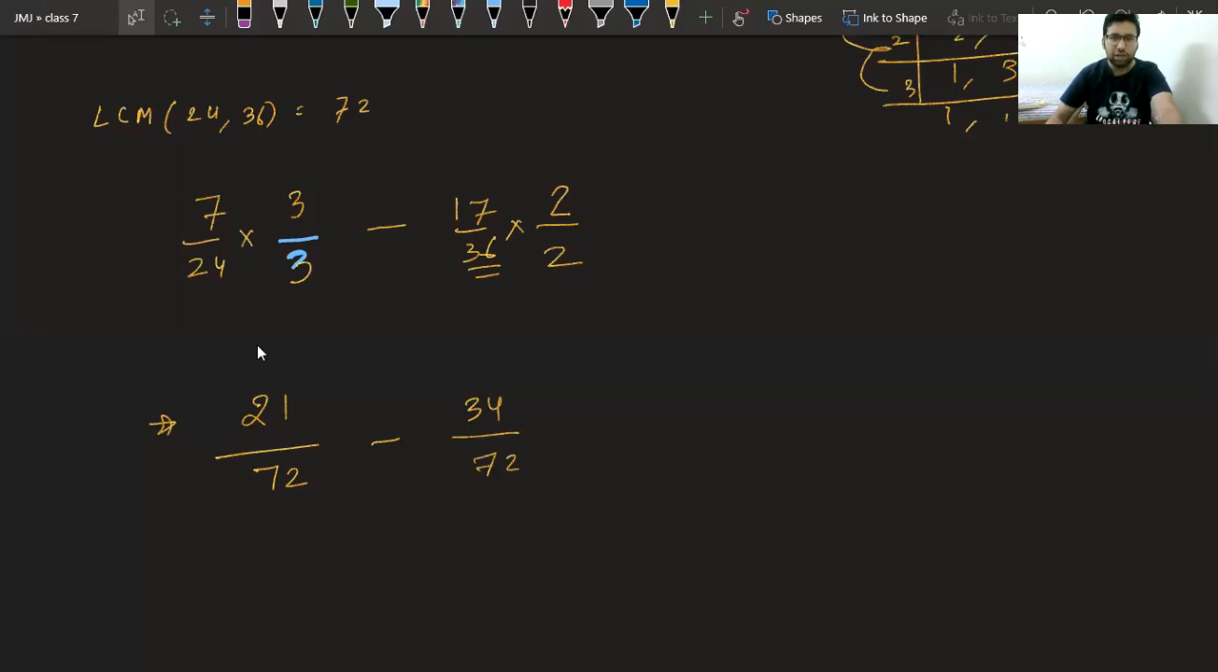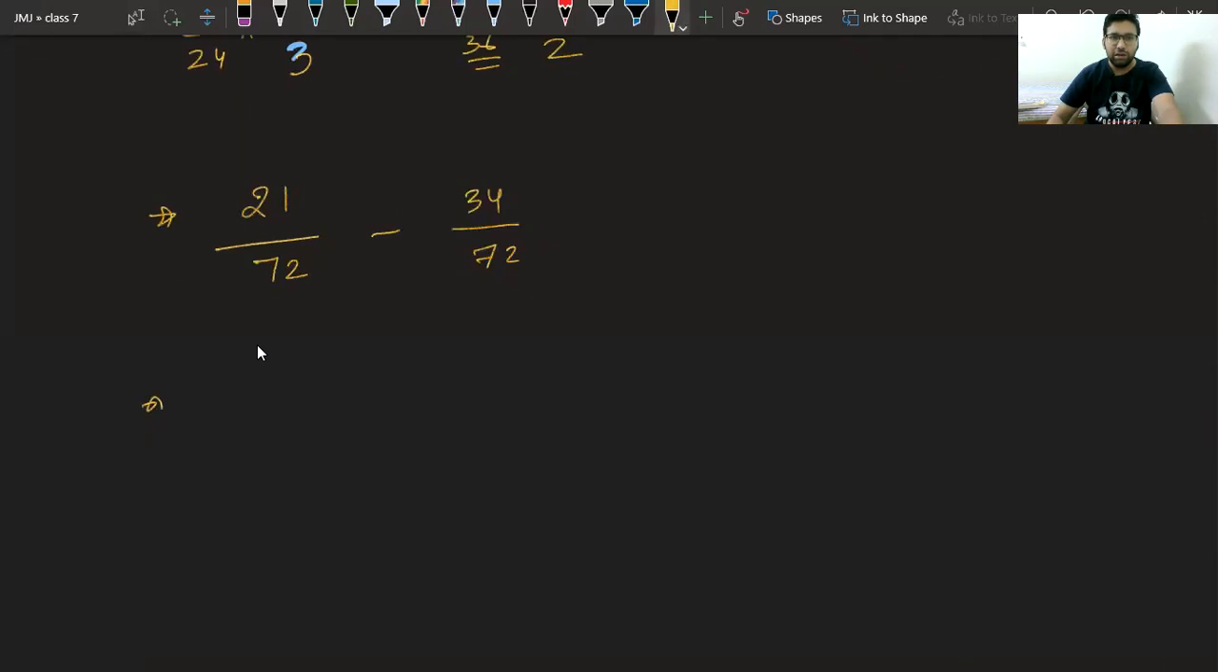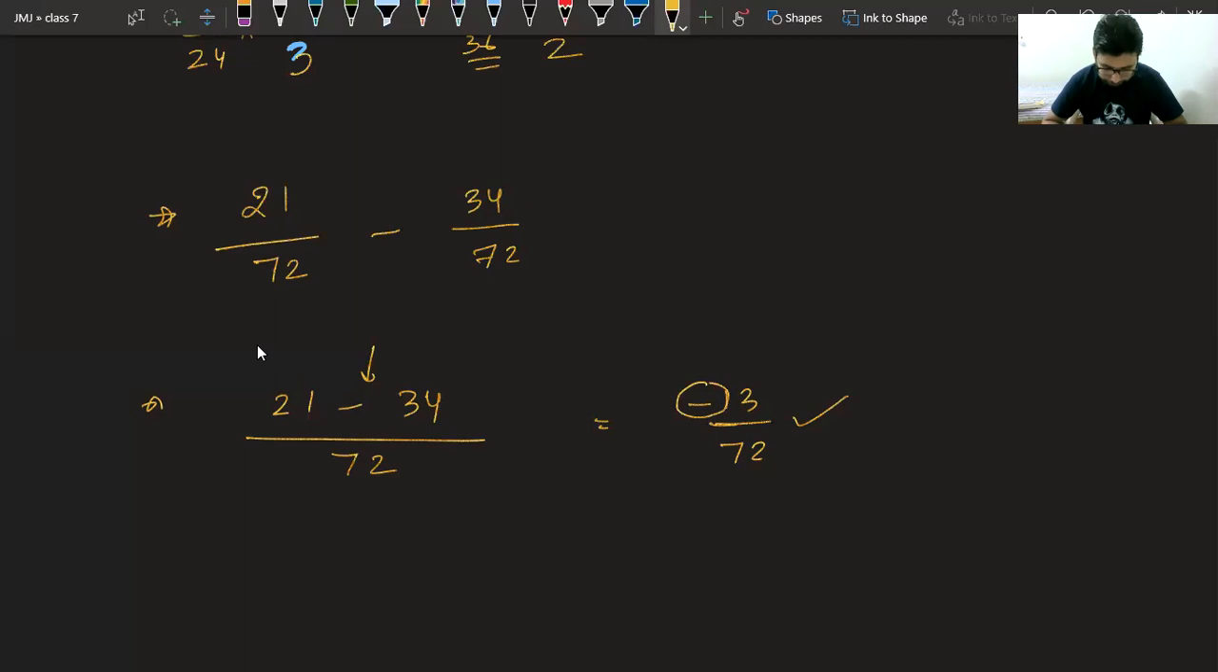Now we have got like fractions, the base is the same: 21 minus 34. What is the answer? I will let you know, don't worry, Kushal. The answer is minus 13 upon 72, because the negative number is larger, so the answer also came in negative. Okay.